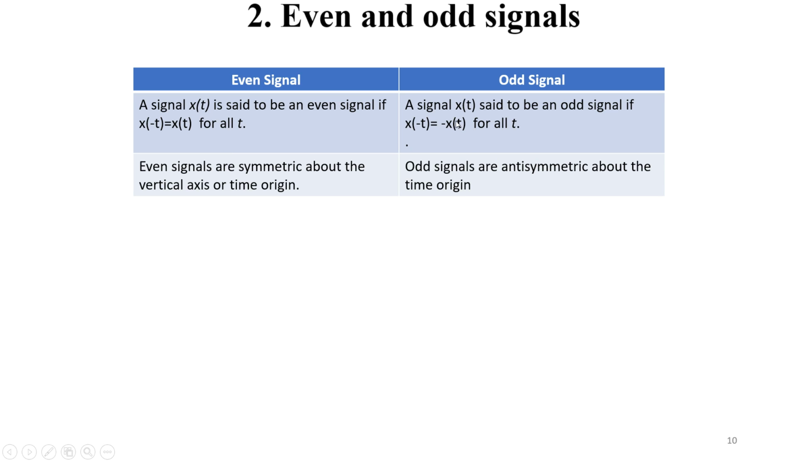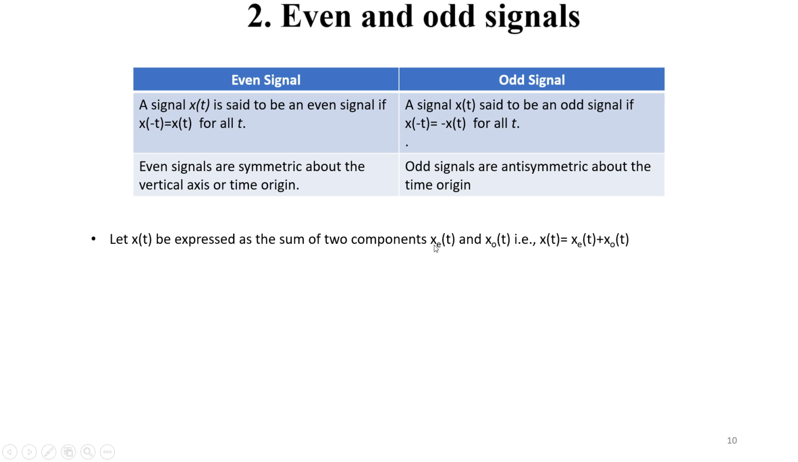Now on the other side, if x(t), whenever it is replaced by minus t, results in the negative of x(t), that is, whatever x(t) is in the positive time axis, it is negative in the minus t axis, then it is known as an odd signal. So even signals are symmetrical about the vertical axis or time origin. That is what I said: if this is the middle of the axis, whatever signal exists on this side and whatever signal exists on this side, these two are the same. But the odd signal is antisymmetric about the origin. So the signal on this side is not at all the same as the signal on this side.